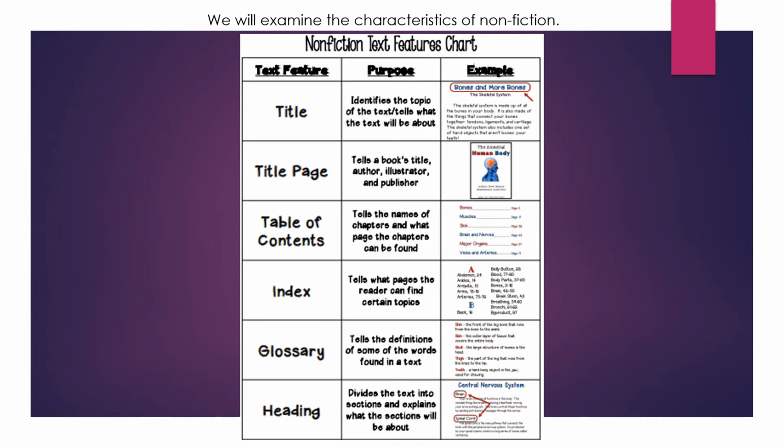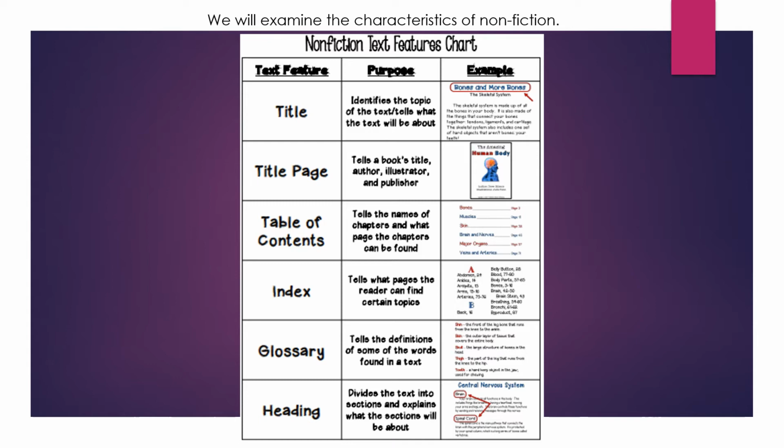There are also different text features that you only find in nonfiction. So I'm just going to briefly read to you the different types of text features, and then we're going to look at text features in a textbook and in a magazine article. So nonfiction always has a title. It usually has, if it's a book, it usually has a title page.